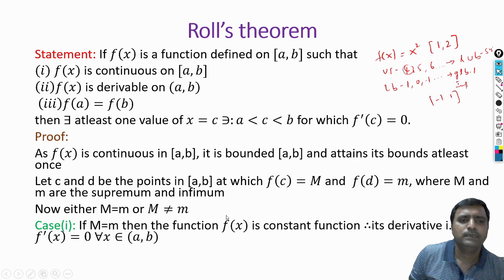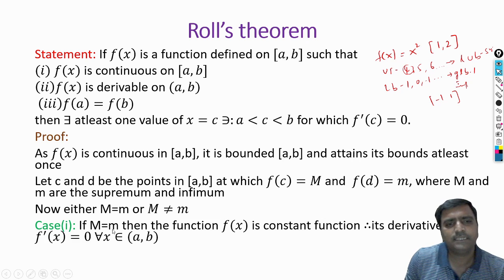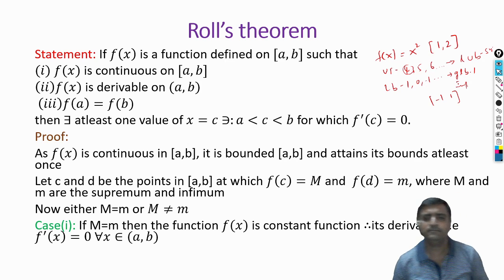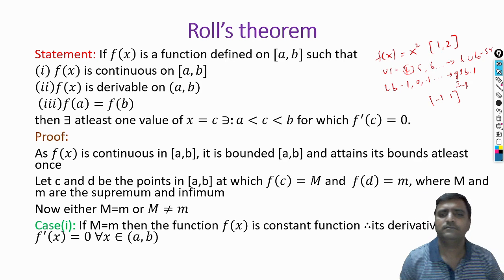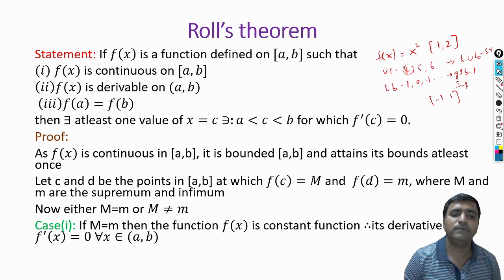Yes, in the first case you think that supremum and infimum are the same. When the supremum and infimum of the function are the same, it is possible only when the function is a constant function. For example, take the function f of x is equal to 5. What is the supremum? 5. What is the infimum? 5. Supremum is 5, infimum also 5, because it is a constant function.